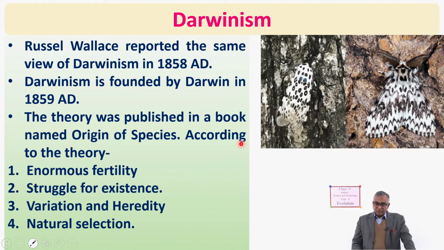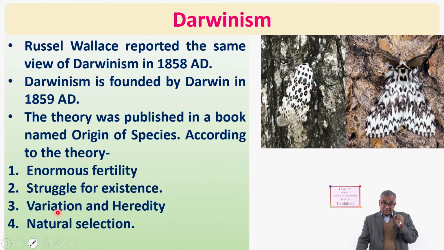Natural selection. Those organisms which have suitable variation and which can struggle for their existence, they can survive. And this survival is termed as what? Natural selection, about which Herbert Spencer told, survival of the fittest. Look here, variation, and here natural selection, which is based on variation.